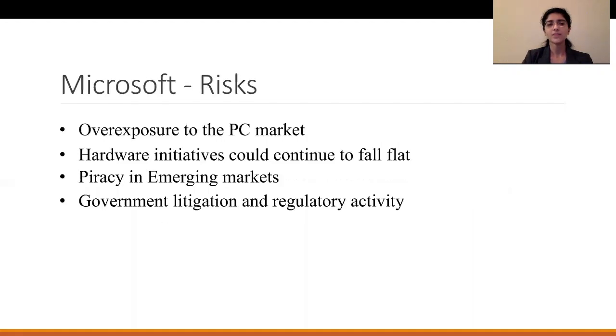Finally, next we have Microsoft risks. Now, Microsoft has been overexposed to the PC market, which has been dwindling down recently. So that's a big risk for them. Secondly, their hardware initiatives like the Nokia acquisition have not been too profitable recently. So that was a risky venture for them. Piracy again for Microsoft has been a problem in the emerging markets as it eats into their revenue. And lastly, again, government litigation and regulatory activity may affect their stock price or their brand value. So that's about Microsoft risks.